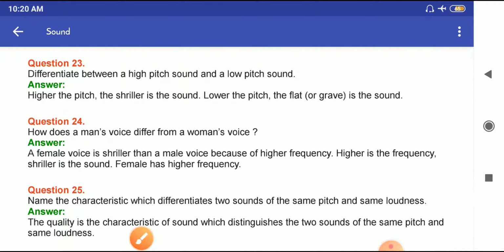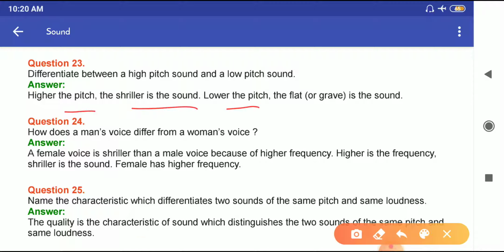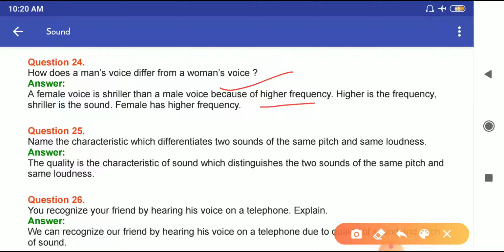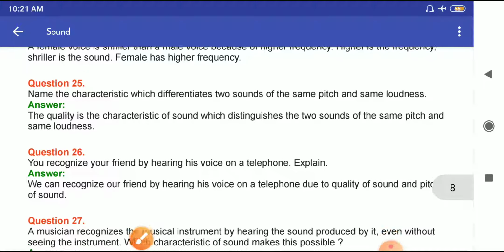Question number 23. Differentiate between a high pitched sound and a low pitched sound. Higher the pitch, shriller is the sound. Lower the pitch, the flatter or graver is the sound. Question number 24. How does a man's voice differ from a woman's voice? A female voice is shriller than a male voice because of higher pitch. Higher is the frequency, shriller is the sound. Female has higher frequency.